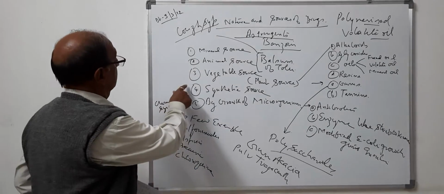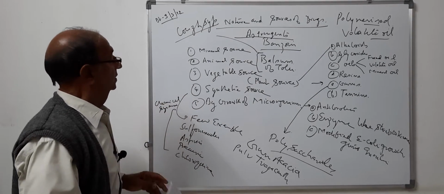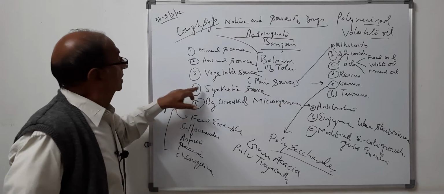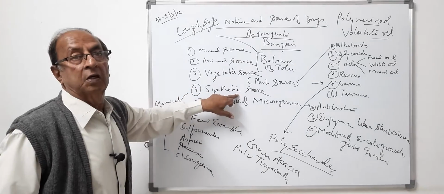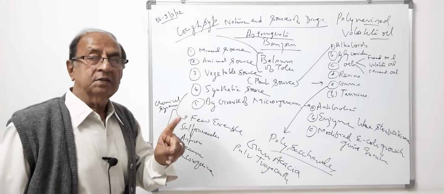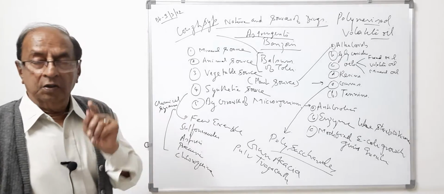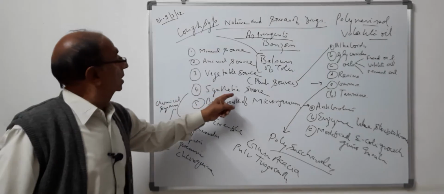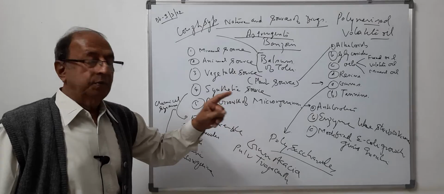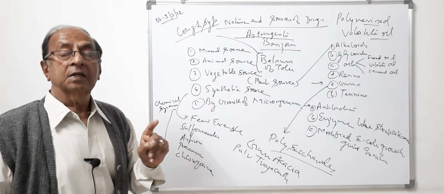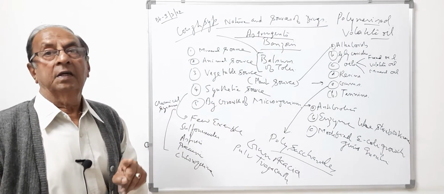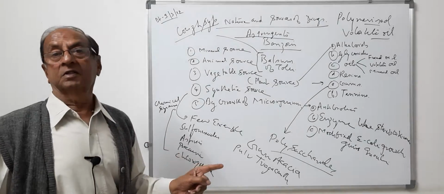The fourth category, which is very important nowadays, is the synthetic source. That is, drugs are being obtained for the treatment of different diseases. These are prepared in the laboratory by chemical synthesis.